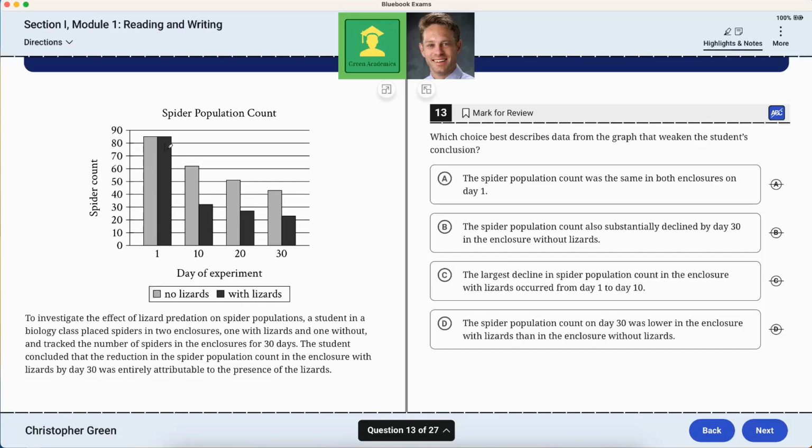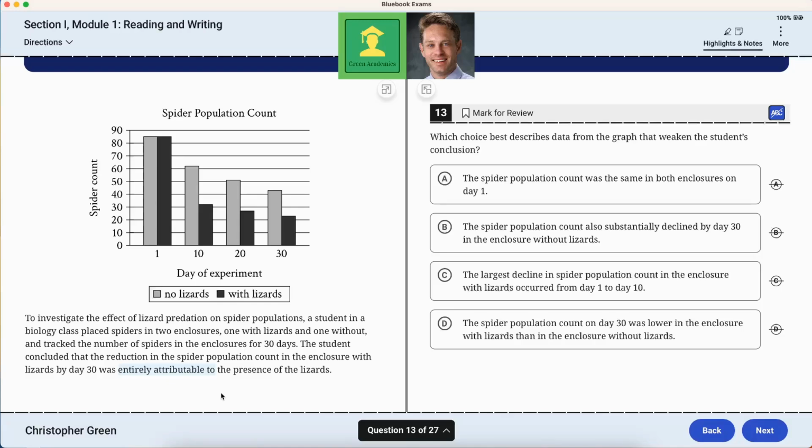To investigate the effect of lizard predation, as in lizards eating, on spider populations, a student in a biology class placed spiders in two enclosures, one with lizards and one without, and tracked the number of spiders in the enclosures for 30 days. The student concluded that the reduction in the spider population count in the enclosure with lizards by day 30 was entirely attributable to the presence of the lizards. So that person is saying the reason that the spider count went down is that the lizards preyed on them, and that's the only explanation.